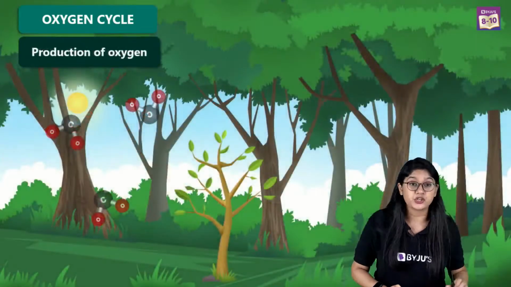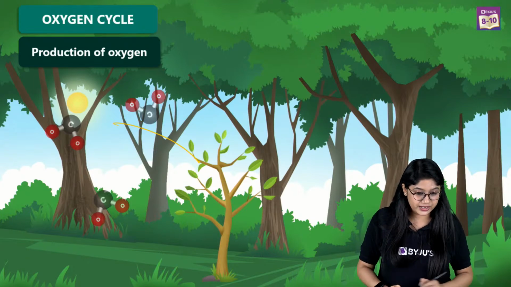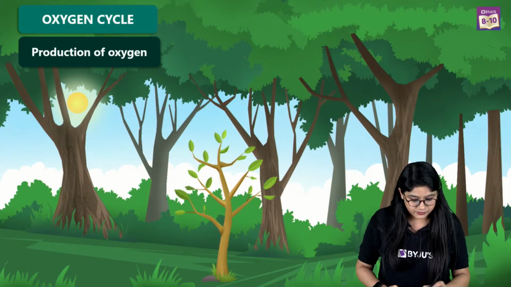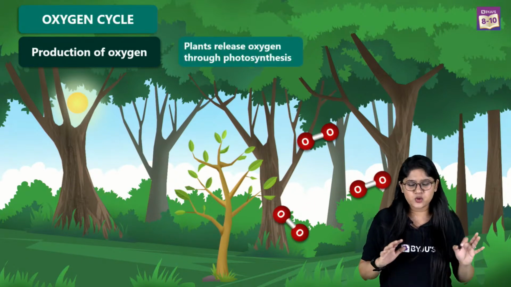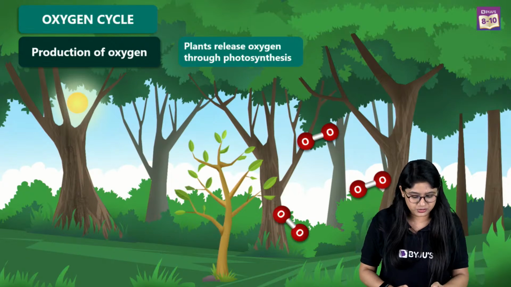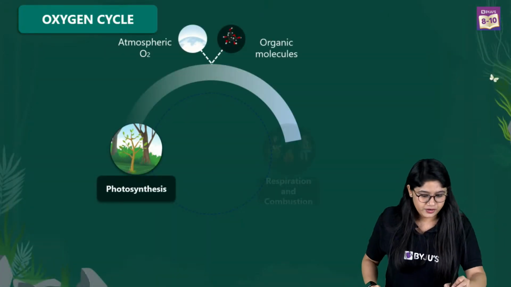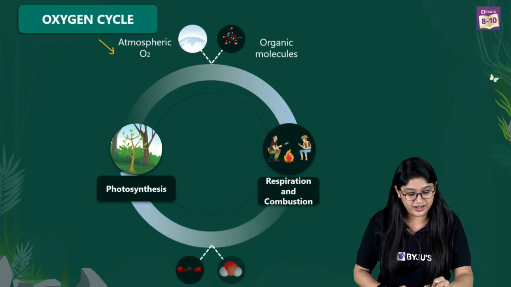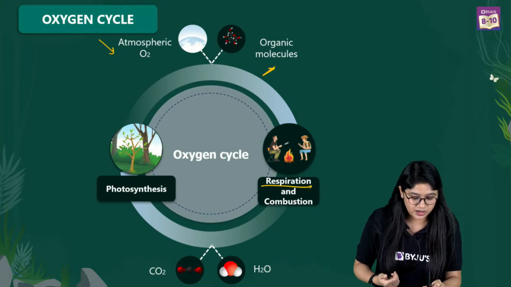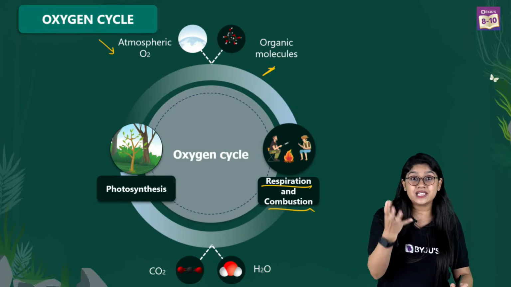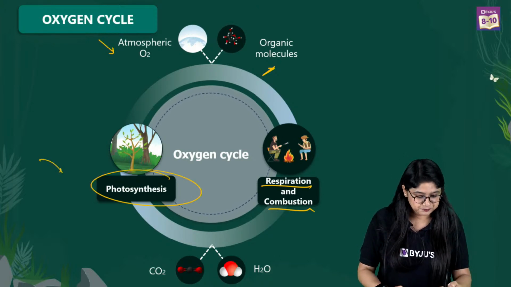Then if we talk about the production of oxygen, we know that plants will be taking up the carbon dioxide right from the atmosphere. And of course, they will be giving us the oxygen. Yes? Super easy. This is the easiest cycle, I'm telling you. And of course, over here we have the quick, sweet summary of the oxygen cycle. So we have the atmospheric oxygen and the organic molecules. Where do we use it? We use it in the respiration and the combustion process. And from where do we get the oxygen? From the photosynthesis reaction. Easy.